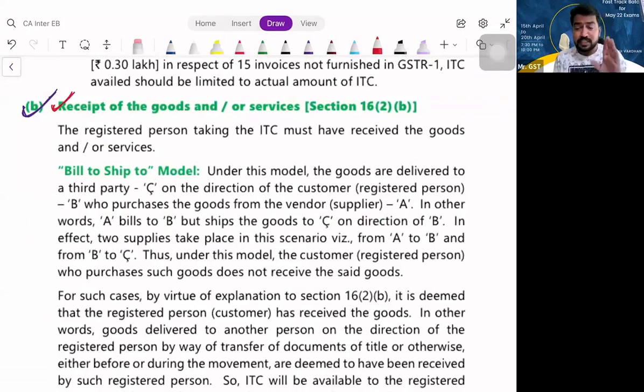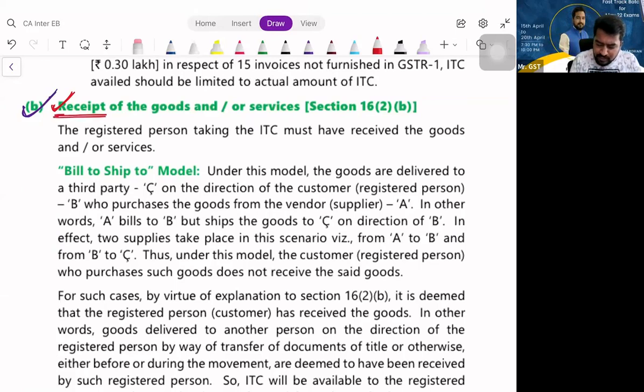What is the first condition? In 16 subsection 2, we will see 4 conditions, clause A, B, C, D. We are done with clause A. What is that? Possession of the tax-paying document. Second one is you should have actually received the goods or services. After receiving only you can take ITC.